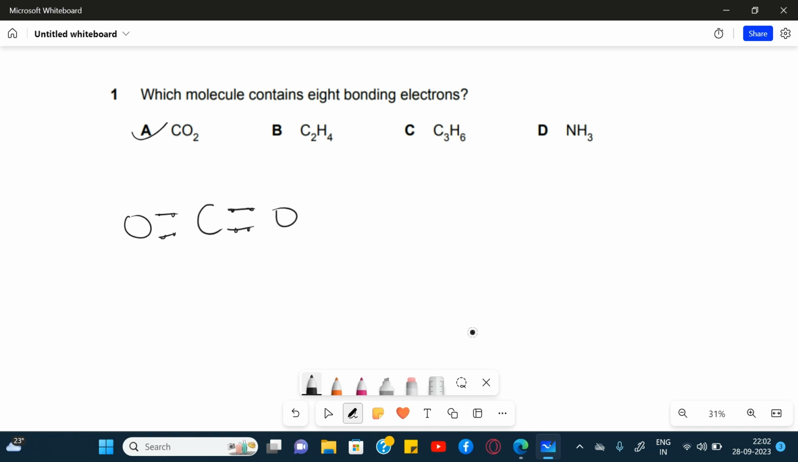If you want to try for other molecules, you'll see that they don't have 8 bonding electrons. For example, if you take C2H4, which is ethene, C double bond C, and there is hydrogen, hydrogen, hydrogen, and hydrogen. 2 electrons here, 2 electrons here, 2, 2, 2, and 2. So there are 4 plus 4, 8 plus 4, 12 electrons. That means option A is correct. Okay.